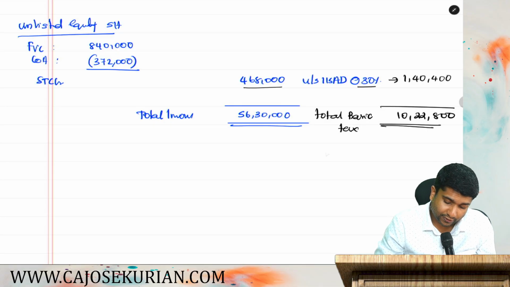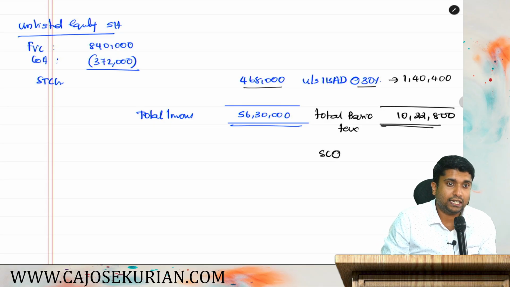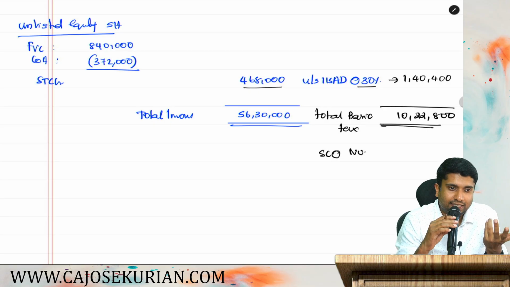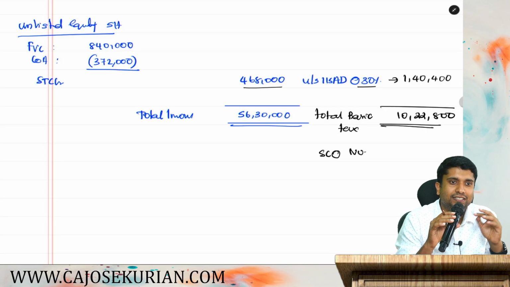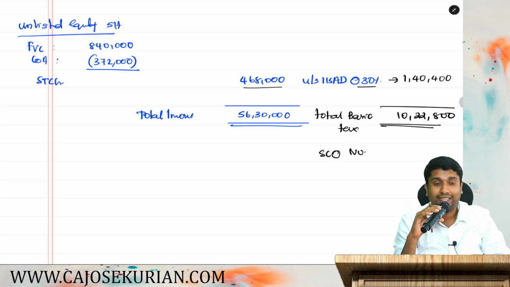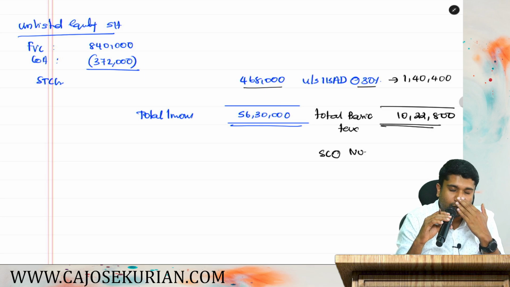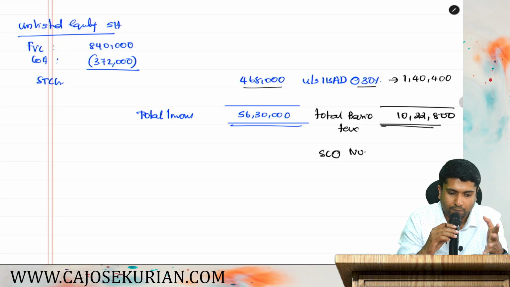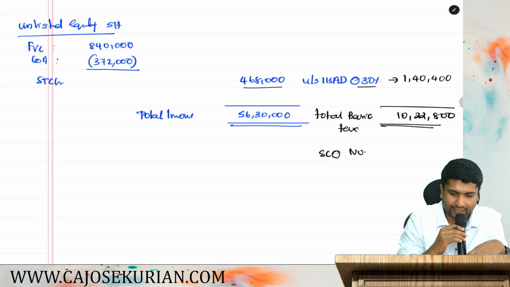Now tell me friends whether surcharge is applicable. Answer is no. Why? Because it's a company. Neptune Incorporate means it's a company. For a company, the surcharge slab starts from 1 crore above. It's not AOP, BOI, AJP, etc. If it was AOP, BOI, AJP, etc., there would have been a surcharge liability. But since it is a company, Neptune Incorporate means a foreign company, you don't have to compute any surcharge over here because it is only 56 lakhs.